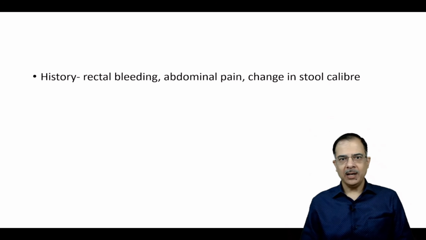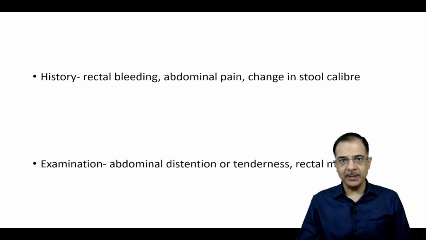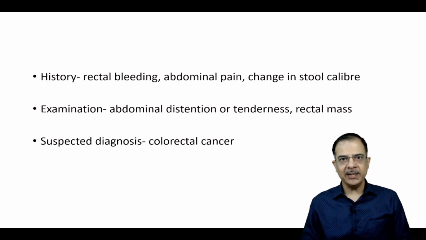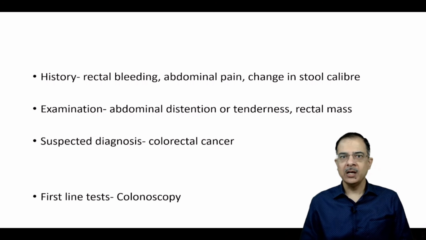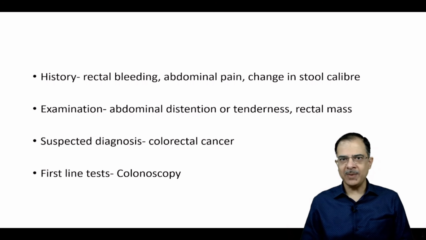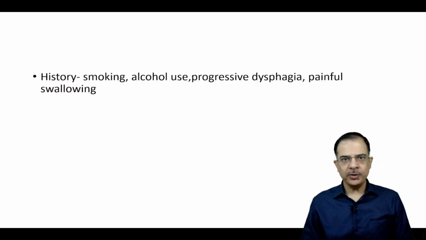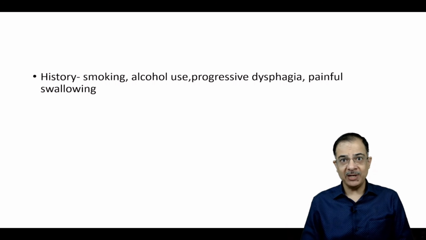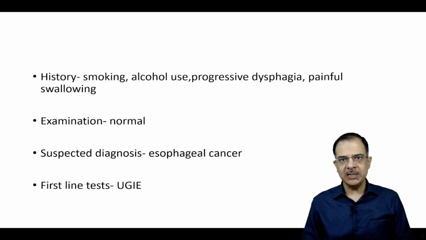Now, the next case, rectal bleeding is there, fresh stool blood is there, abdominal pain and change in the stool caliber is present. Abdominal distension is there, rectal mass is present. So most likely it is some sort of a colorectal cancer. Appropriate test, colonoscopy with biopsy. History of smoking, alcohol use, progressive dysphagia, painful swelling. So that means that some esophageal condition is there which is progressive in nature causing the weight loss. So always rule out esophageal cancer. Upper GI endoscopy is the appropriate test.